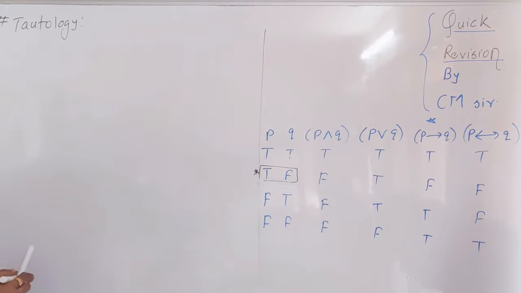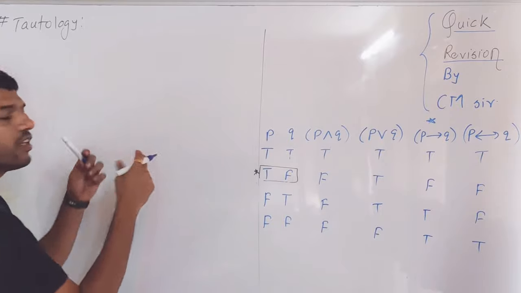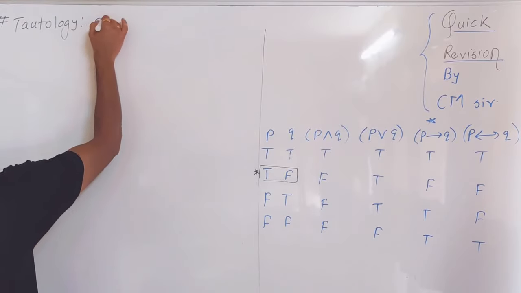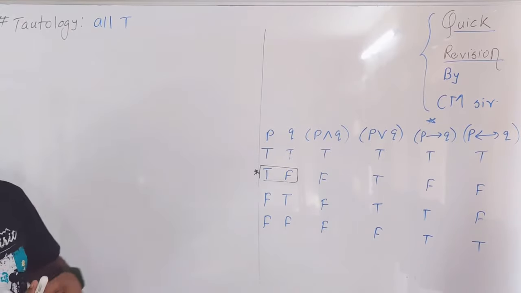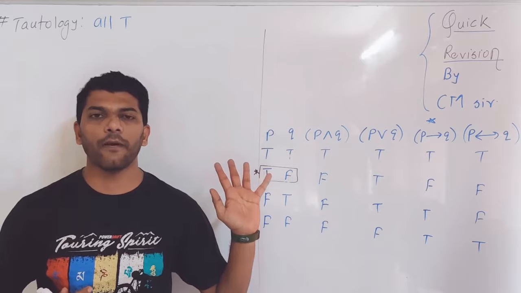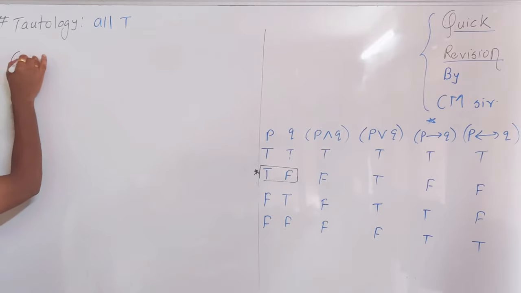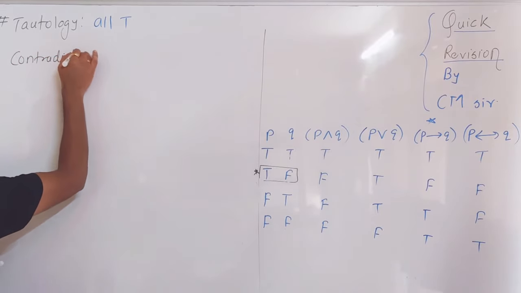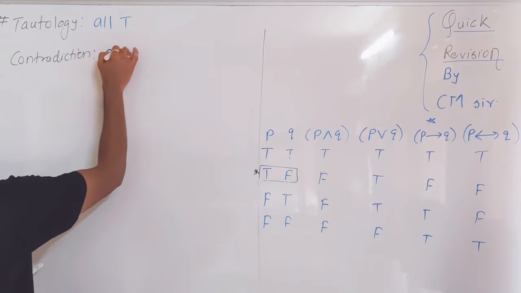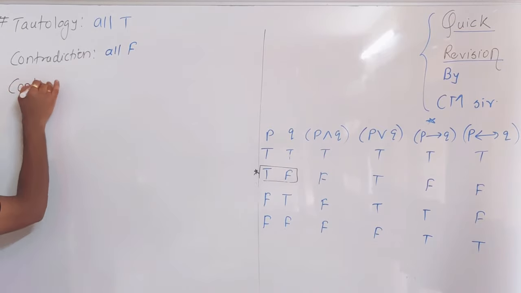So what is tautology? Tautology means whenever you solve the entire truth table, in the final answer all the entries under the final statement pattern are true. So all true. Whenever you prepare a truth table for the given statement pattern, and all the entries in the final statement pattern are true, then it is called tautology. Second one is contradiction. If all the entries after preparing the truth table for a statement pattern are false, then it is called contradiction. And the third case is contingency.